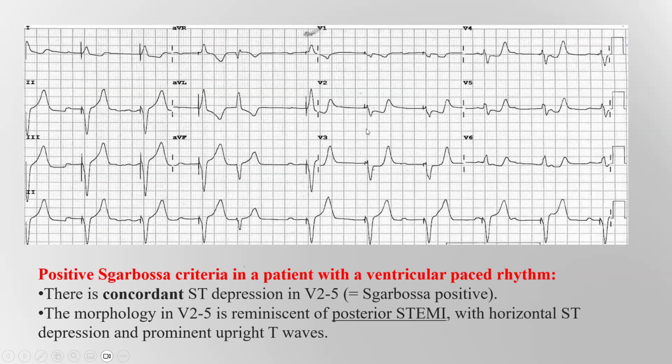Of course, in this case there is left bundle branch block, and you will see there is depression in V2. The depression here is concordant, meaning in the same direction as the QRS, and more than 1 millimeter. This is diagnostic for posterior myocardial infarction in case of left bundle branch block. And this is the last case, and thank you.